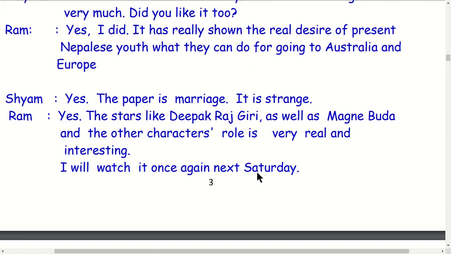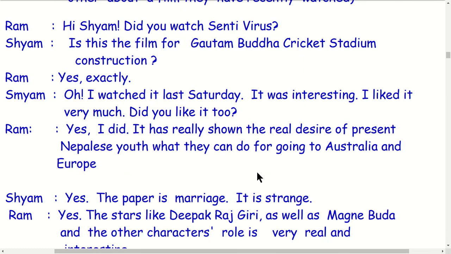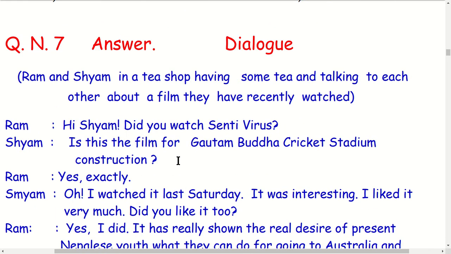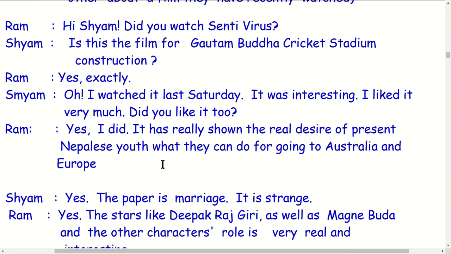To write a dialogue, first of all, start with common language. While starting: hello, Ram, how are you? I'm fine, thank you. And you? So am I, etc. Then continue your dialogue and end like this: okay, it is getting late, thank you very much, I'm happy to see you, bye bye, see you next time. It is very easy.